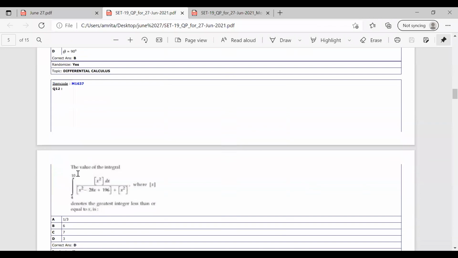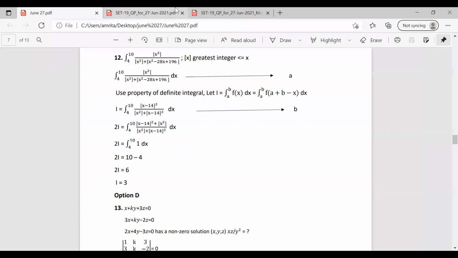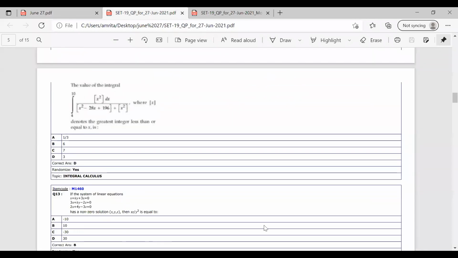Now moving on to the next question. That is question number 12. In question number 12, it is given that the value of the integral over 4 to 10 of x square dx by x square minus 28x plus 196 plus x square. And here the bracket x denotes the greatest integer that is less than or equal to x.